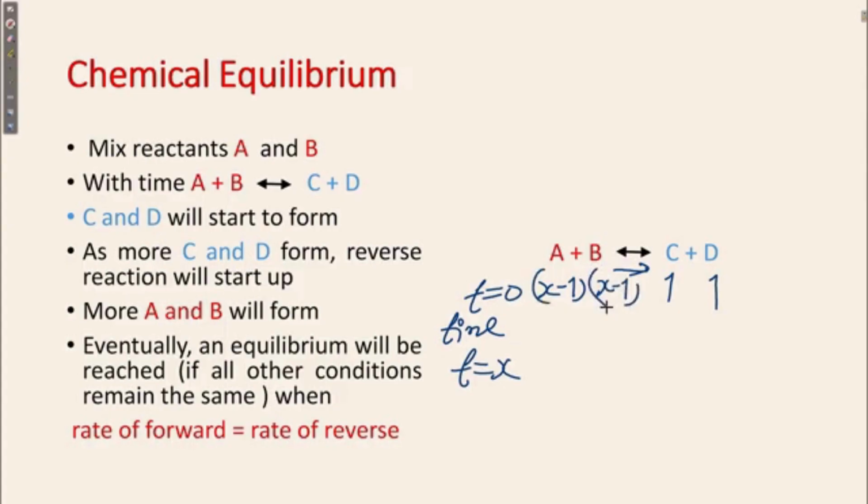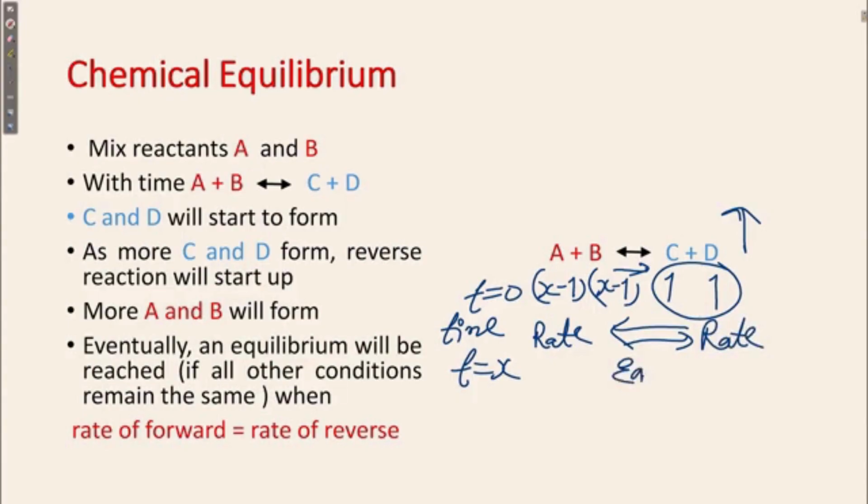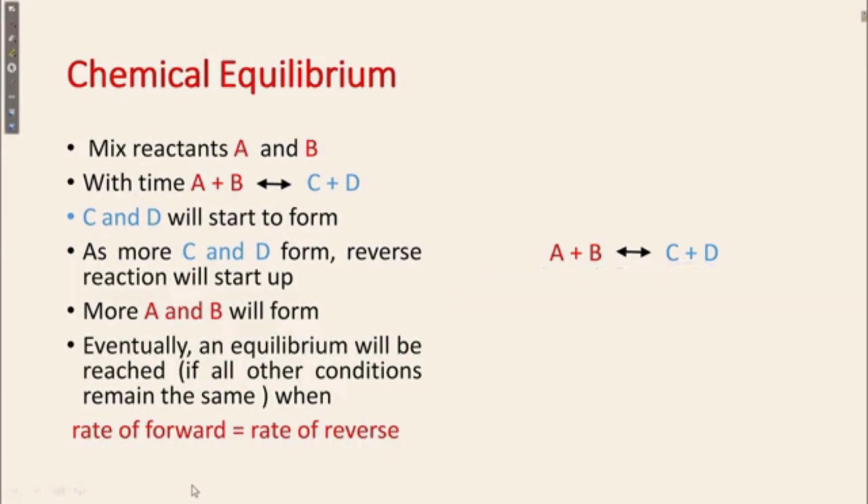Okay. So after some time, when this reaction goes in the backward direction, the rate of backward reaction will increase, and after some time the rate of backward reaction and the rate of forward reaction will be stabilized, and this point is known as equilibrium. That means the concentration of A plus B is equal to the concentration of C plus D. Moving to the next slide.